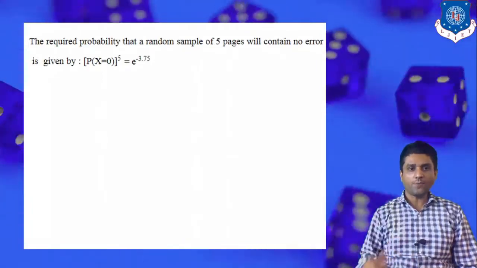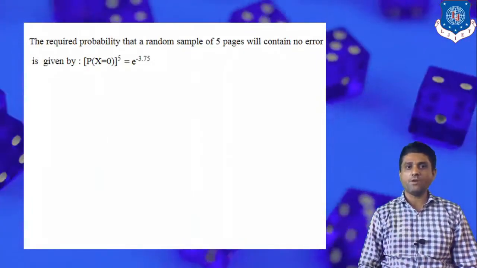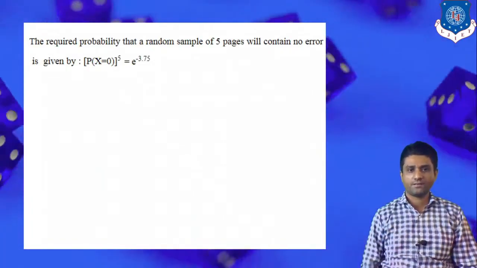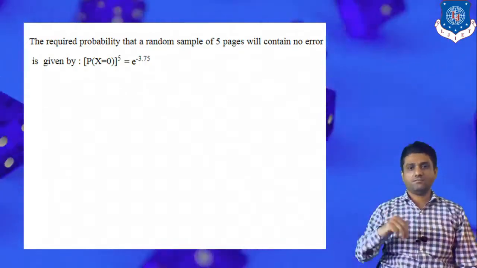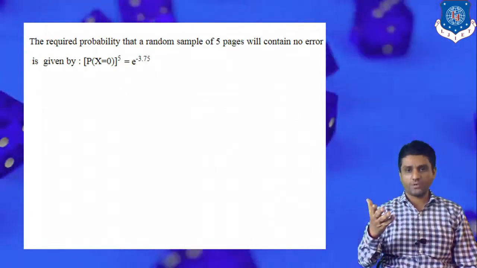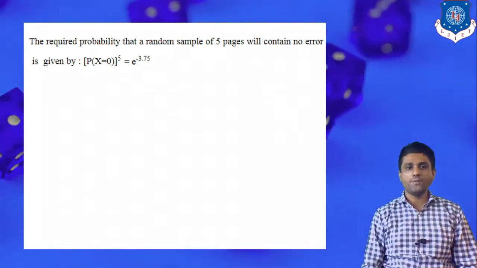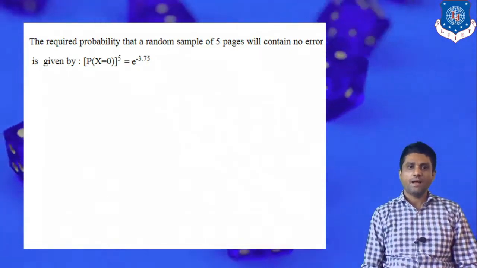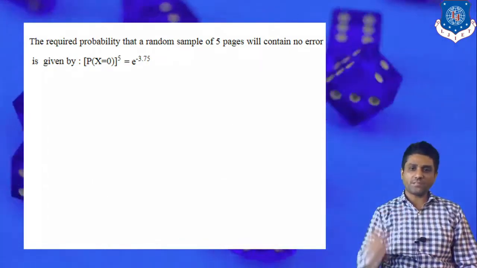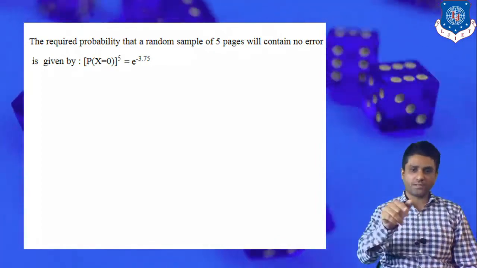So the required probability that a random sample of 5 pages will contain no error is the value of small x equal to 0. So we have to write down the probability of x equal to 0. And just in our previous expression, we have to plug in the value of x equal to 0.